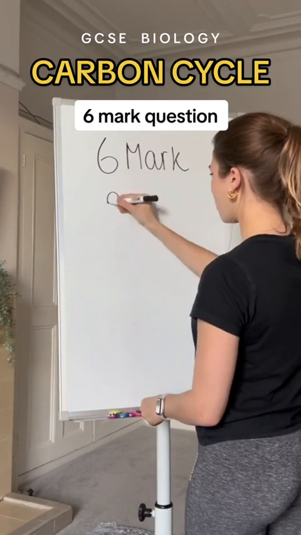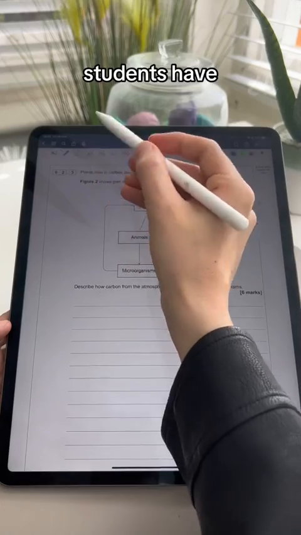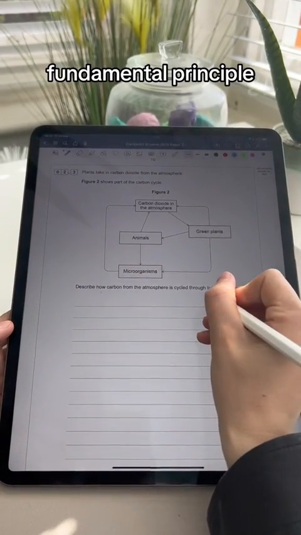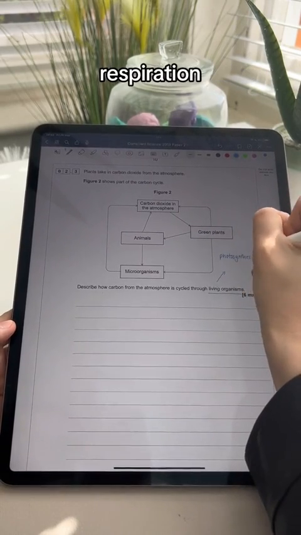Six-marker questions on the carbon cycle are really common in paper 2 GCSE Biology, but there are so many common misconceptions students have about this topic, and the topic is a fundamental principle. It comes up a lot. The 4 stages involving living organisms are photosynthesis, respiration, feeding, and decay.